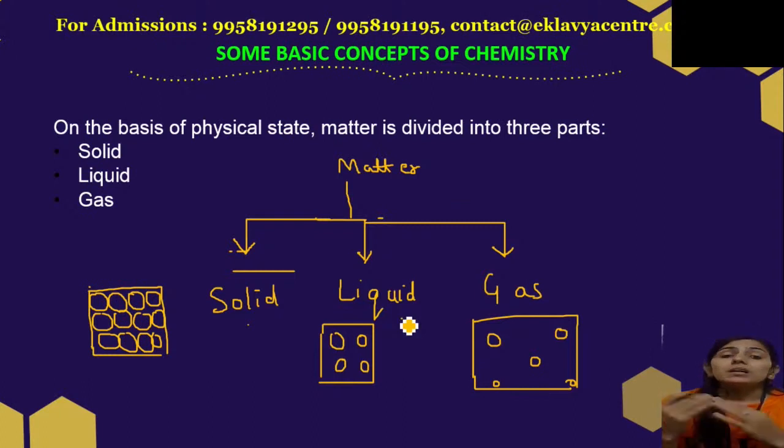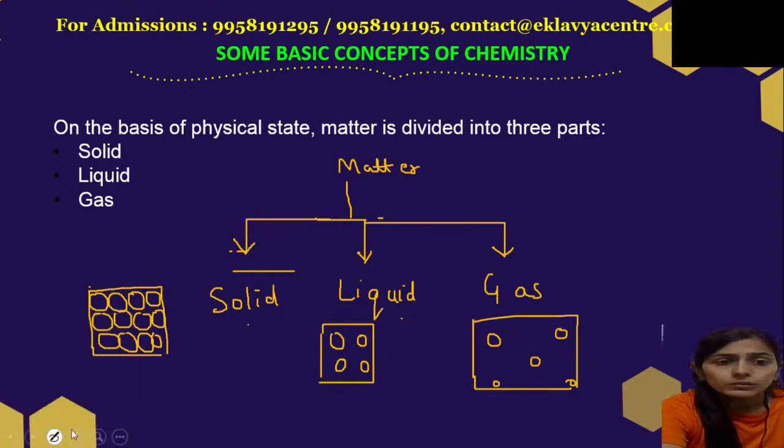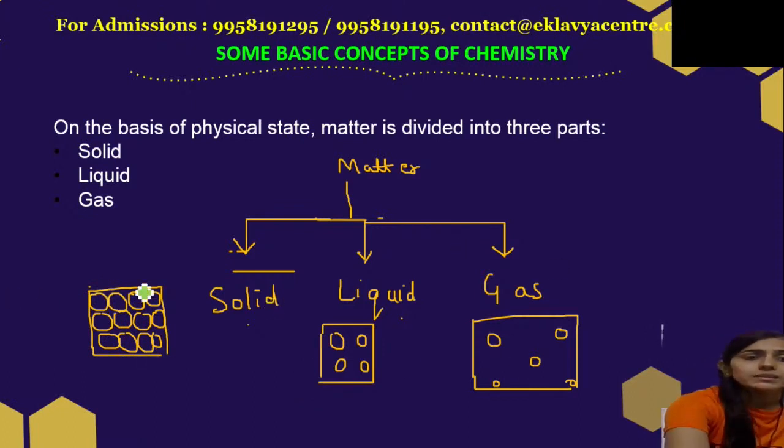Because of this, if I talk about intermolecular spaces, meaning the space between two molecules, it is minimum in the case of solids, because the molecules are very closely packed.